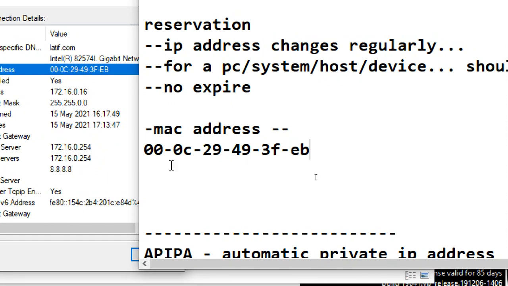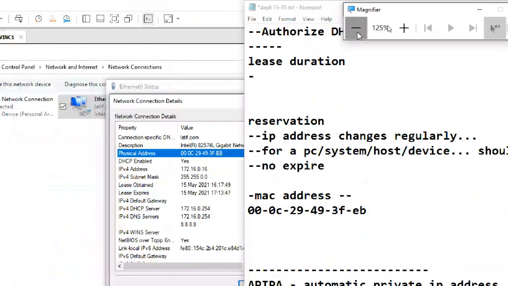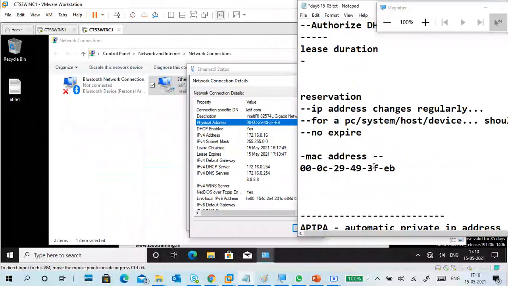Okay, correct. That is the MAC address of my client PC, Win C1.